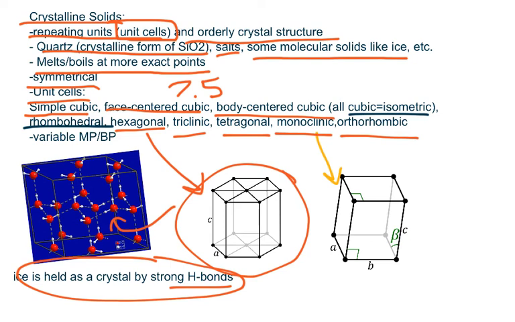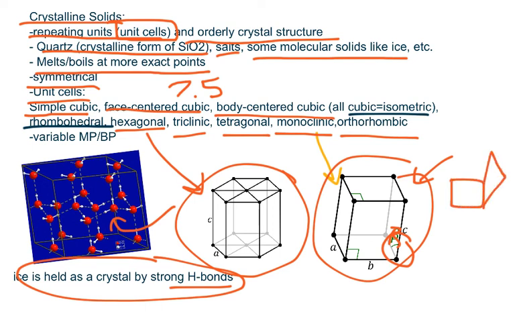I don't know if I pronounced those right, but monoclinic looks like this, and this is different from simple cubic because, as you can see, that's not a 90-degree angle. That's like angle beta, and that's not 90 degrees. So the shape kind of slants down a little bit, and that's why it's not considered cubic, because in a cube, all the angles are going to be 90 degrees, such as here, maybe here, and even here. So yeah. Now, crystalline solids have variable melting and boiling points.